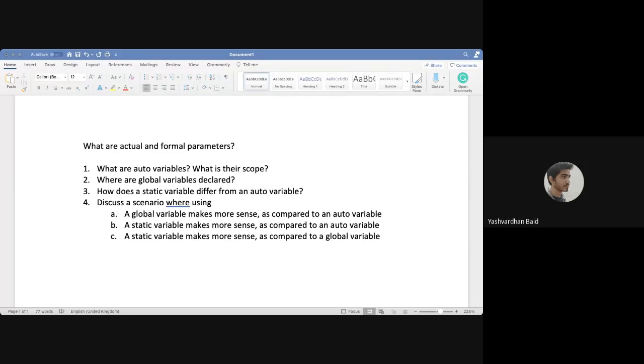Auto variables, I guess, when we define a variable directly in any block, then it goes to the automatic storage class. So those are auto variables, and they are automatically allocated a particular part of memory depending upon how much size they require.